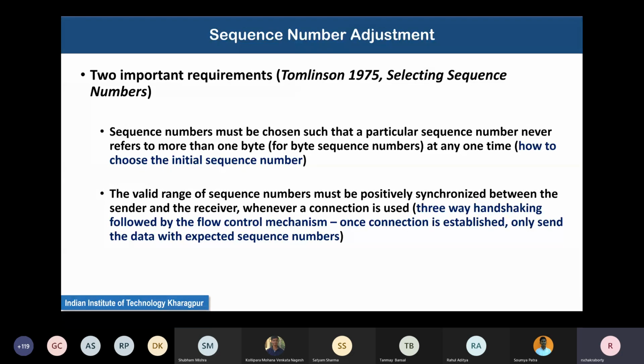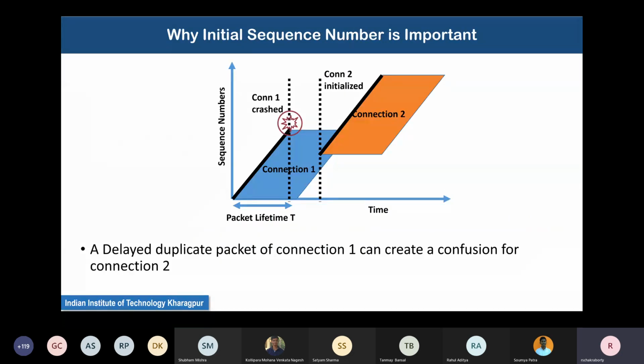But when we move to actual TCP, we will discuss the sequence numbers on both sides and how they help each other. Why is the initial sequence number selection important? The first subtopic, so to say.